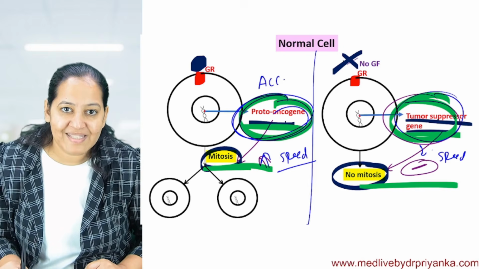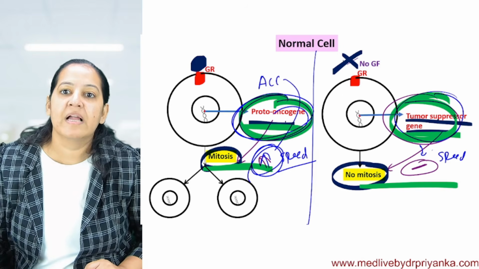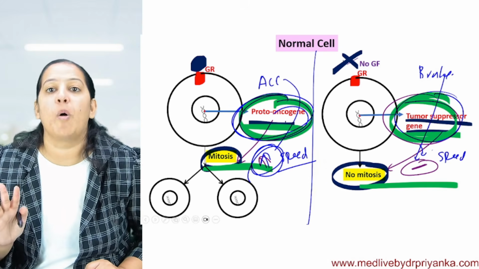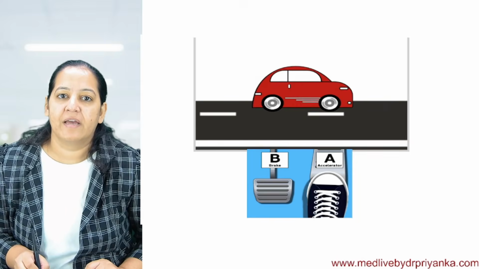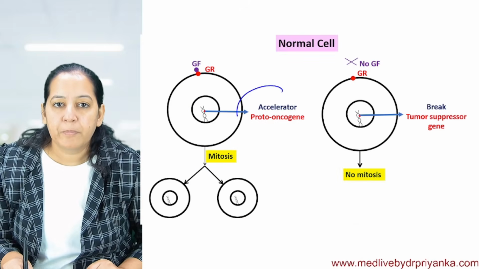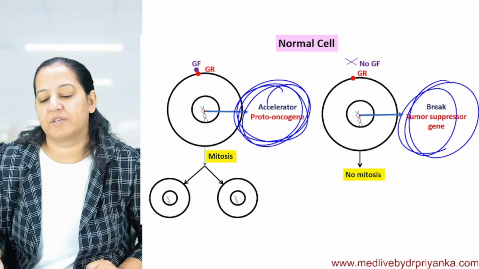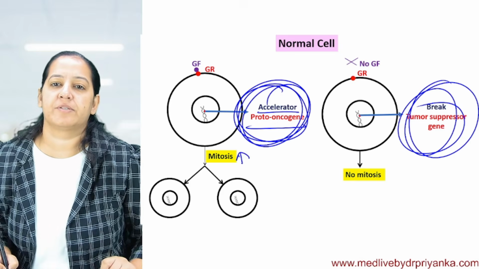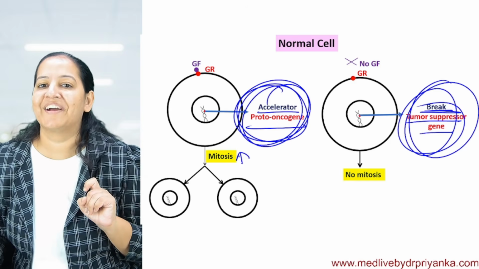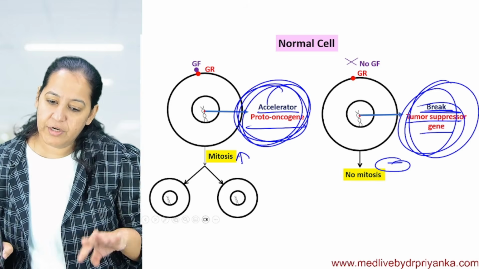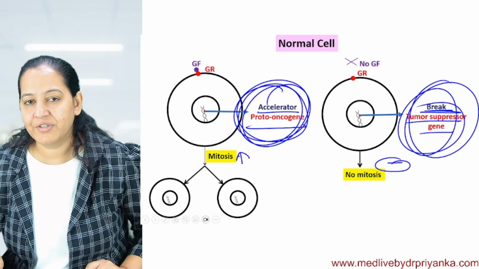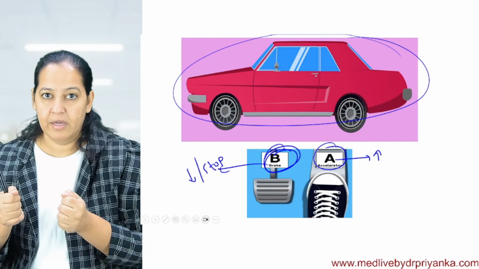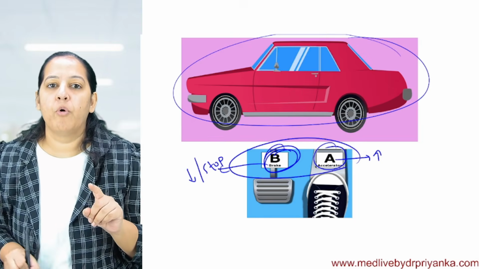I must say proto-oncogene is the accelerator because it is increasing the speed of mitosis. And tumor suppressor gene is the brake because it is reducing the speed of mitosis, or stopping or inhibiting mitosis. How many of you got it? Now, suppose I am driving this car, I have the accelerator and brake both in my control.